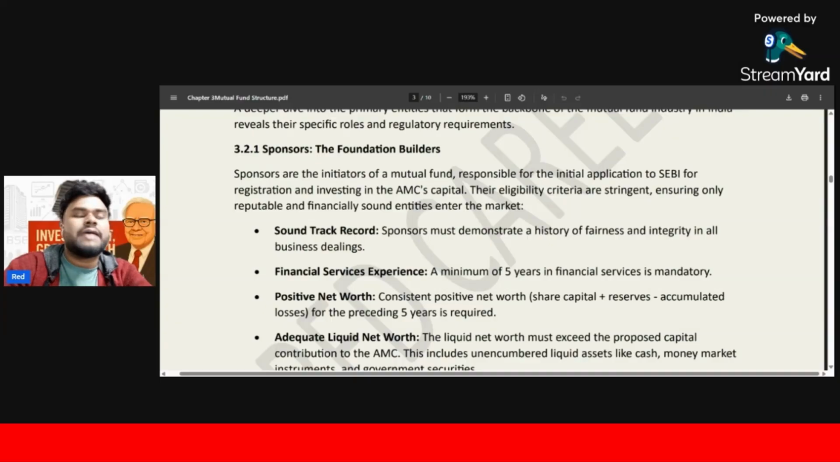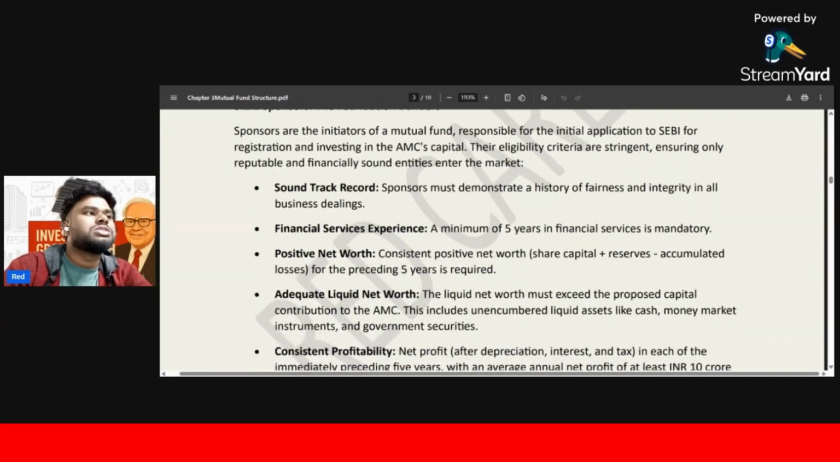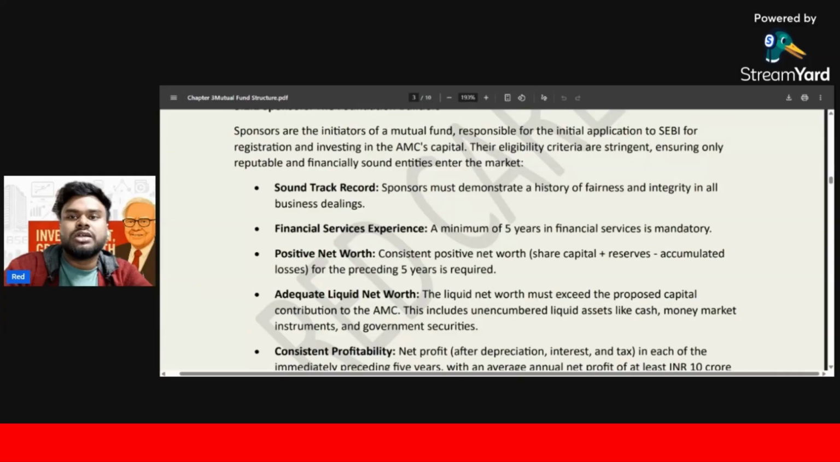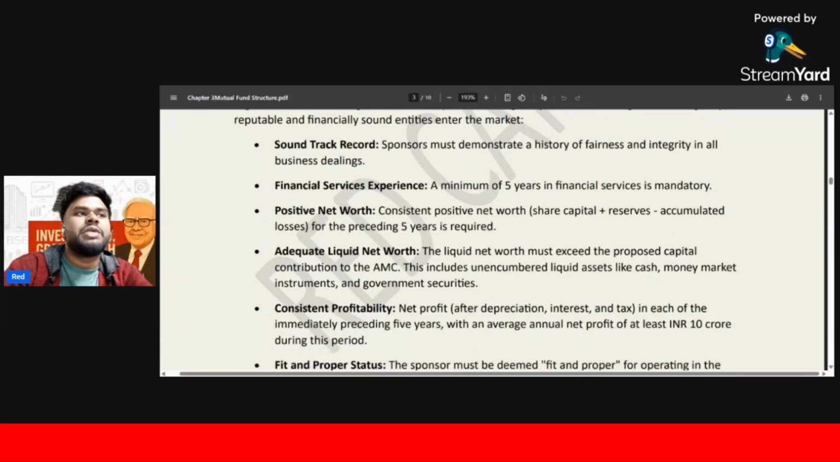But sponsors have some rules and regulations. You cannot just become a sponsor. First, you have to ensure a good, sound track record. The sponsor must demonstrate a history of fairness and integrity in all business dealings. If the sponsor has any legal or scam history, they cannot be a sponsor. HDFC does not have one, SBI does not have one. This is why they have become sponsors. Next, there is financial service experience: a minimum of 5 years of experience in financial services. HDFC and SBI have a long history in this sector, so they can do this.